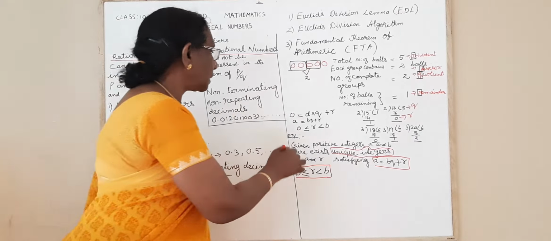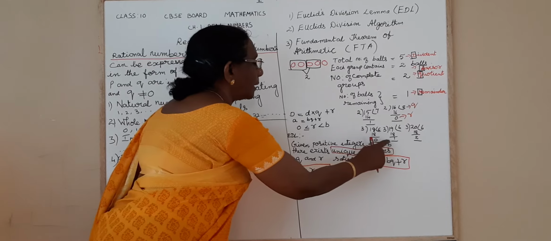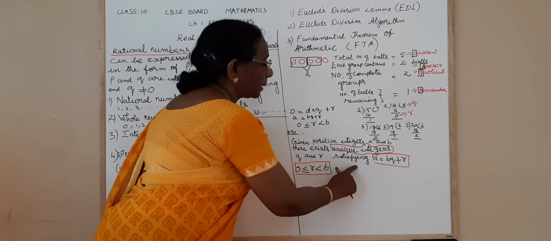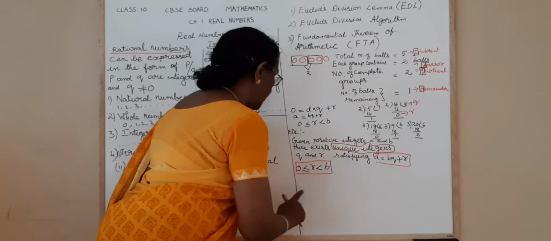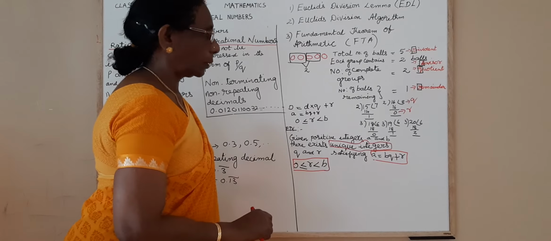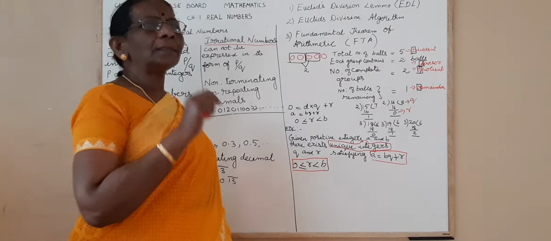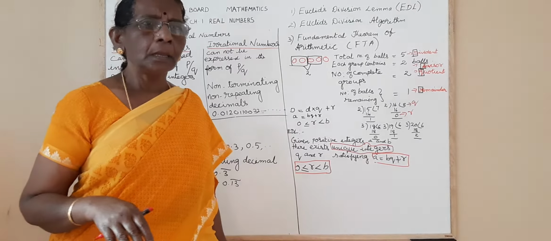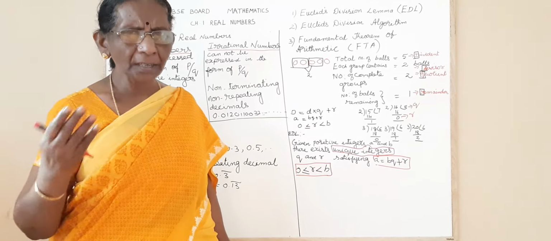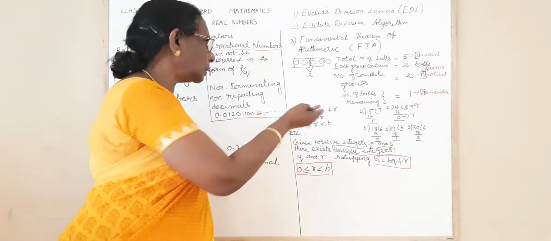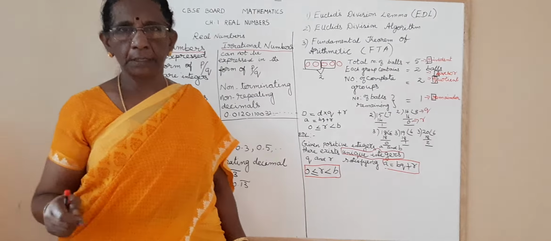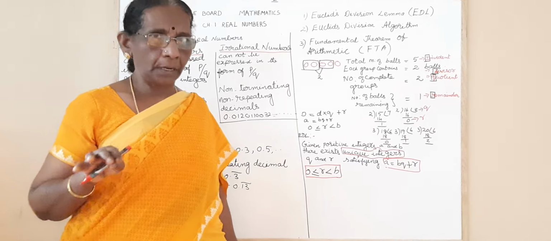So have you understood? Given positive integers A and B, there exist unique integers Q and R satisfying A is equal to BQ plus R, where R is greater than or equal to 0 but less than B. Have you understood, children? Now what is a lemma? A lemma is a proven statement which is used to prove other statements. It's already proved, and using that we are going to prove other statements. So don't worry about the term lemma.